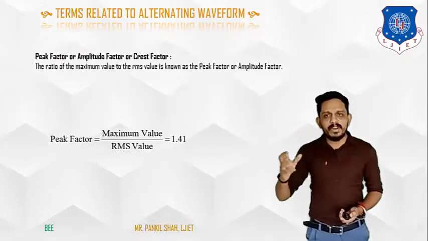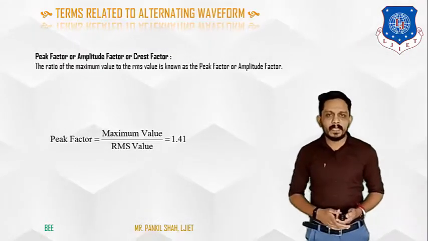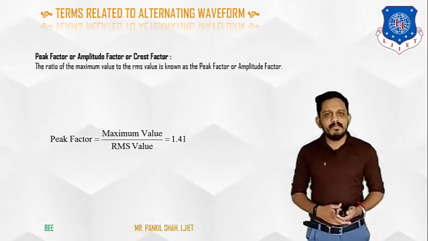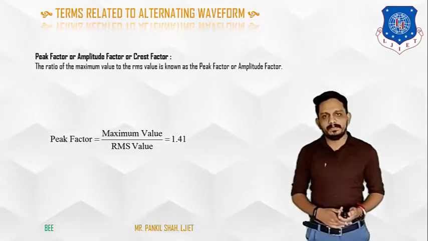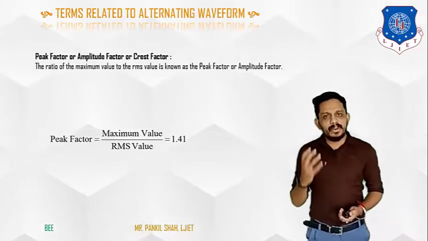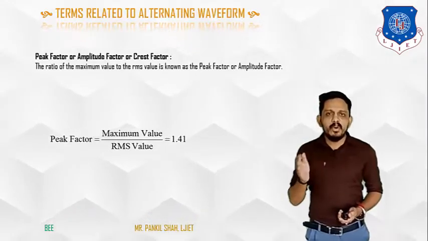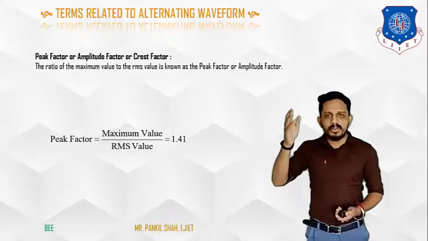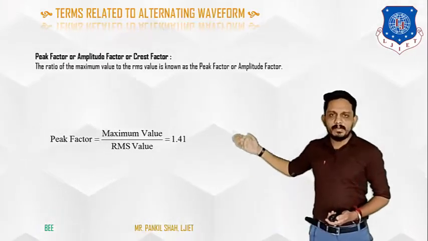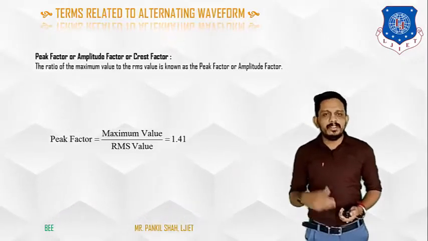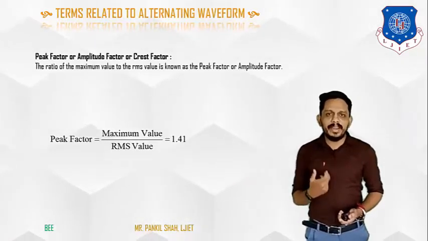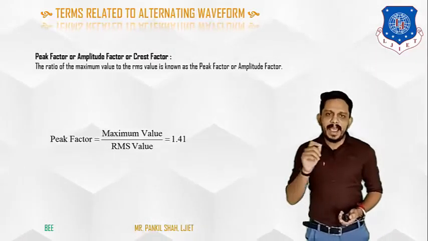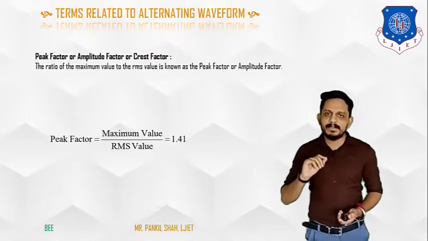What is the definition of the peak factor? Peak factor is the ratio between the maximum value and the RMS value of any alternating quantity. If you put in the values, the maximum value is Vm divided by the RMS value, which is maximum by root 2.